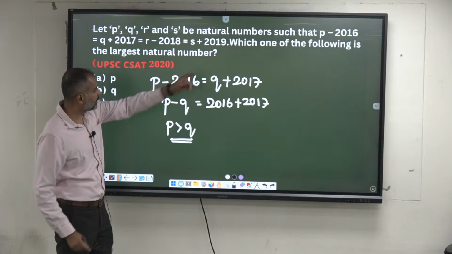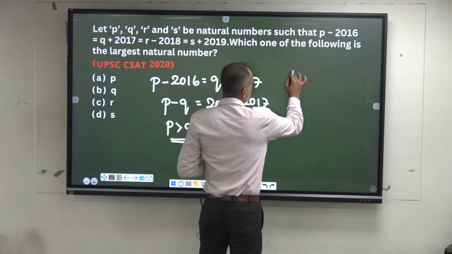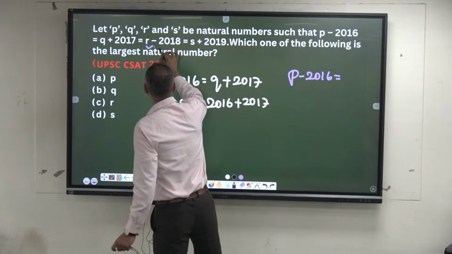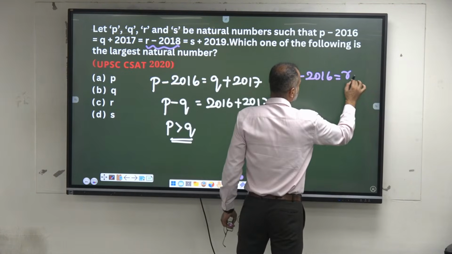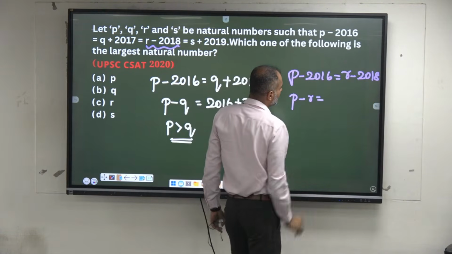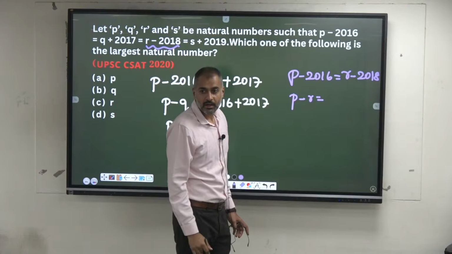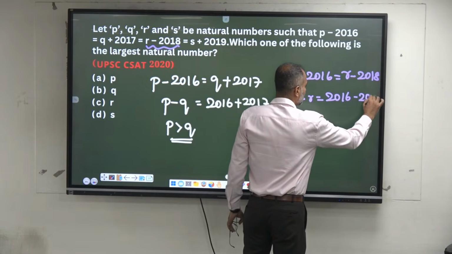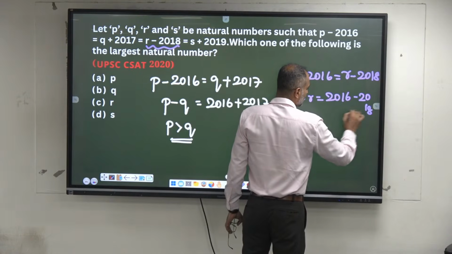Similarly, can I compare P minus 2016 with this value, R minus 2018? So P minus R, will it be positive or negative? Negative. 2016 minus 2018, which is negative.